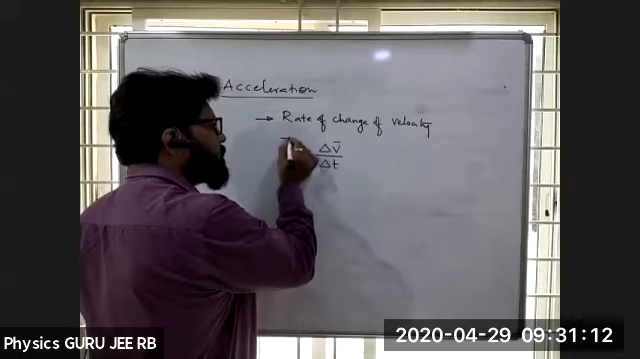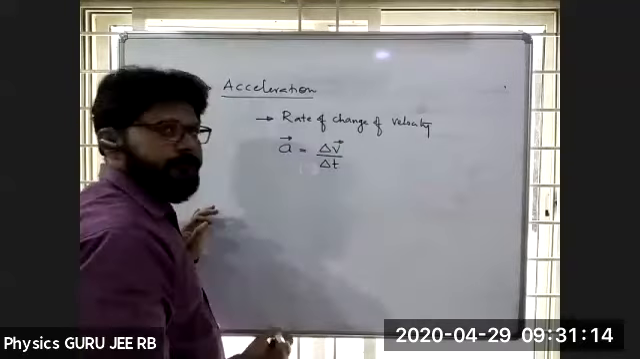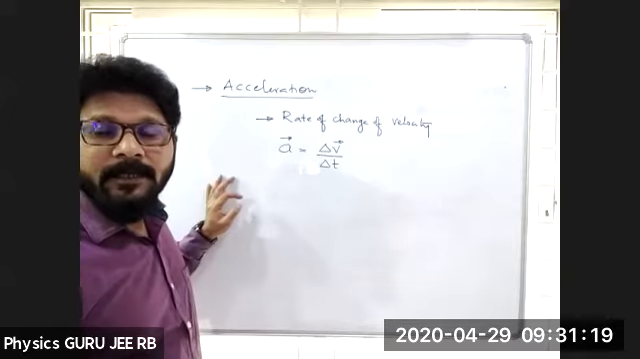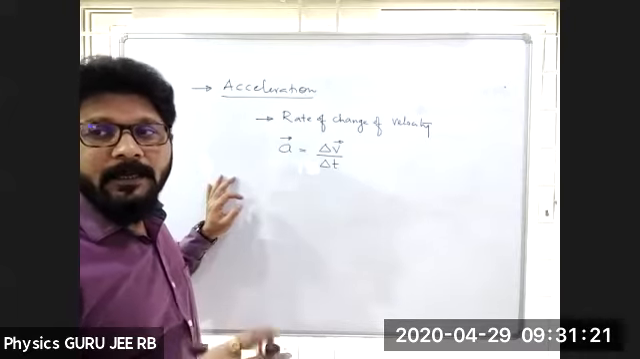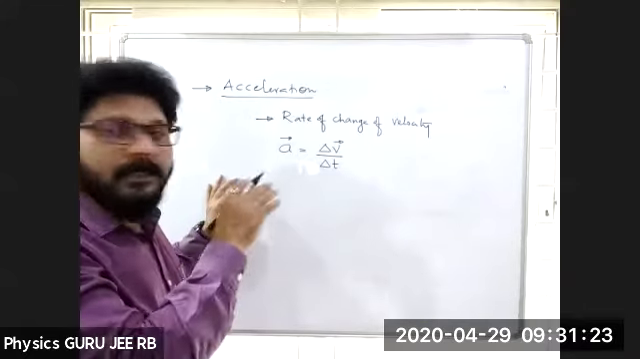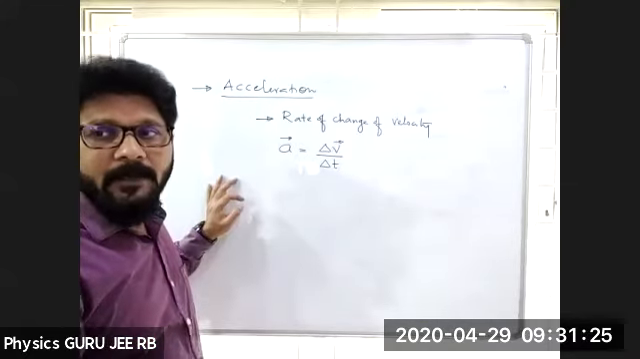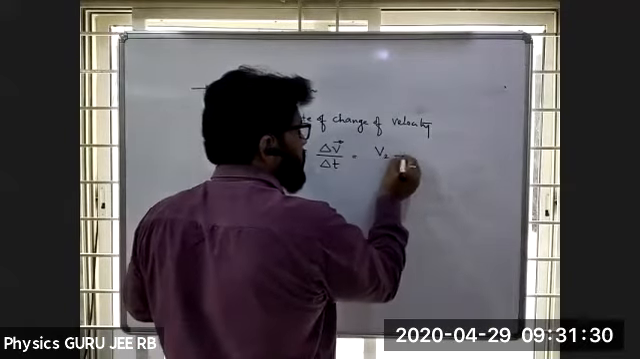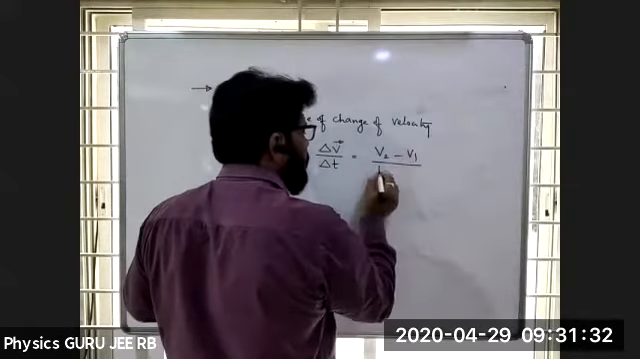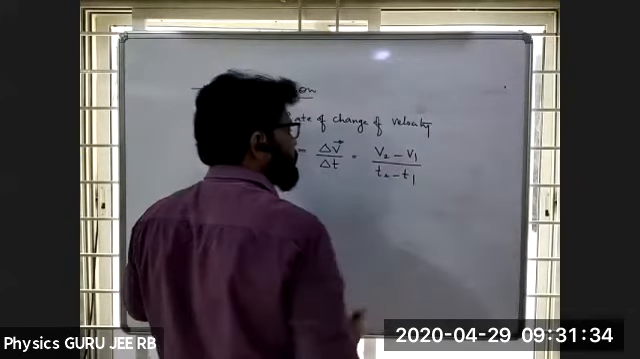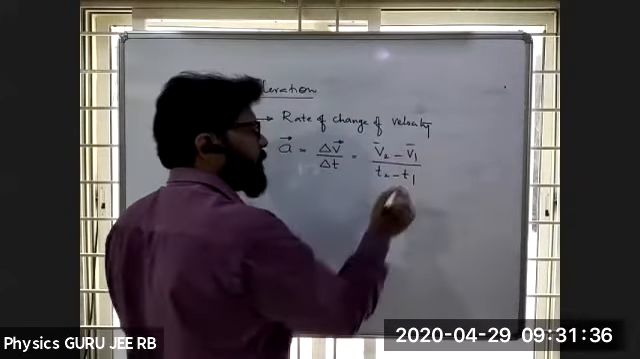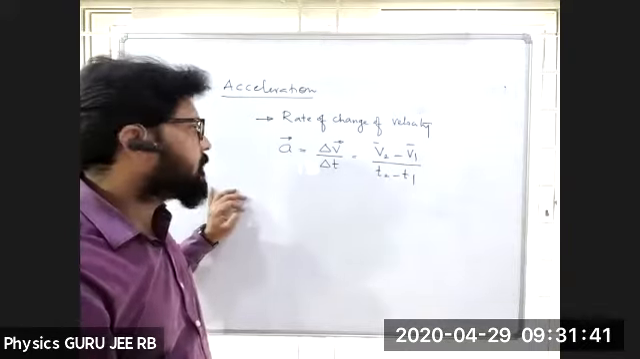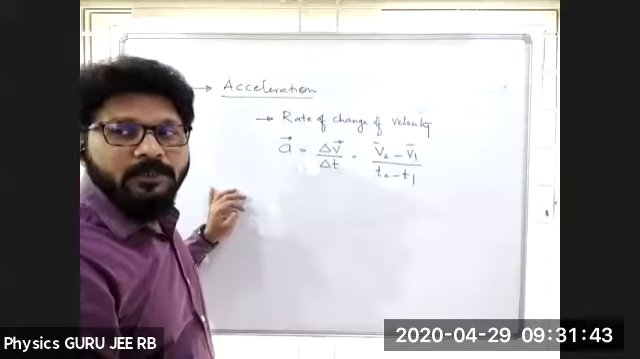Okay, this is a vector quantity. So vector A is equal to delta V by delta T. Delta V means V2 minus V1, divided by T2 minus T1. Right? V2 minus V1 by T2 minus T1. Is it clear? So what are the units for it?